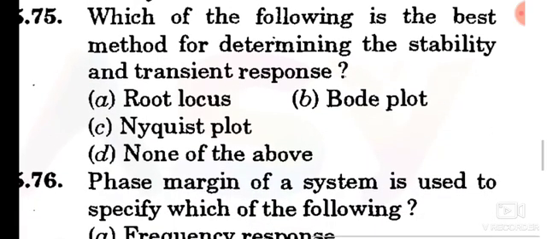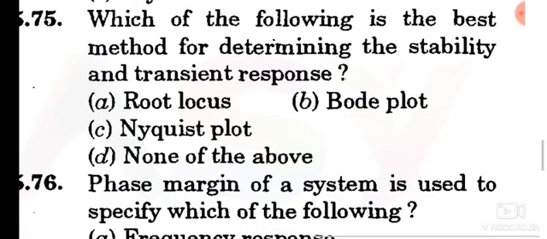Question number 75. Which of the following is the best method for determining the stability and transient response? Option A, root locus. So option A, root locus is the best method.